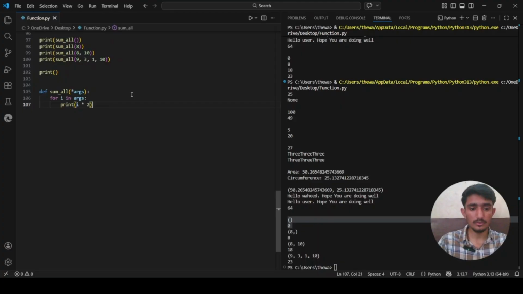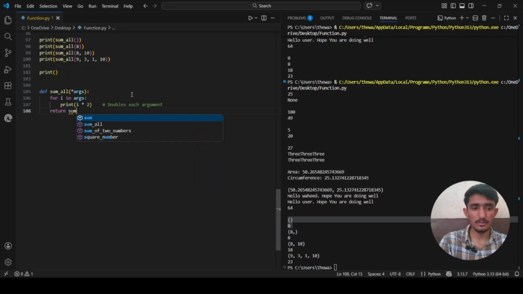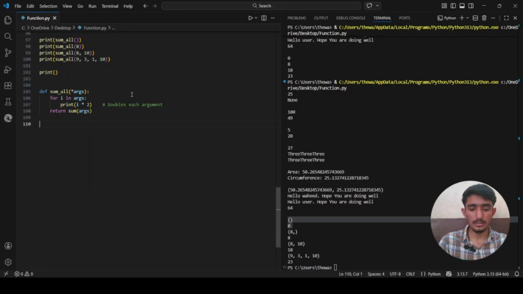So this doubles each argument. After that I will say return whatever their sum is. Let me just print something. So I will say sum_all, and inside it let me give 1, 2, 3.